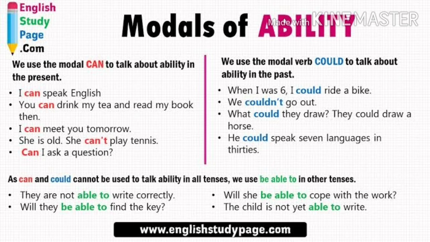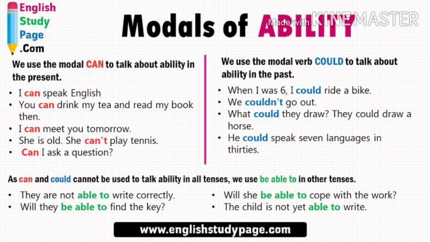We are saying something by using can. She is old. She can't play tennis. So we are talking about the possibility and ability of the person, and we are asking a question in a friendly manner by using can. Can I ask a question?